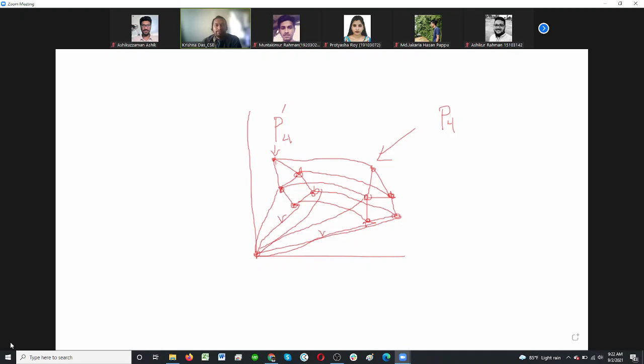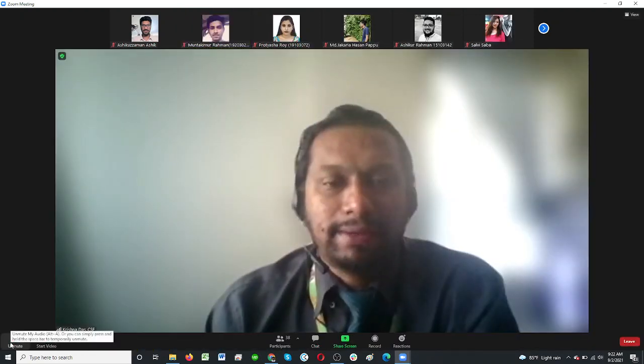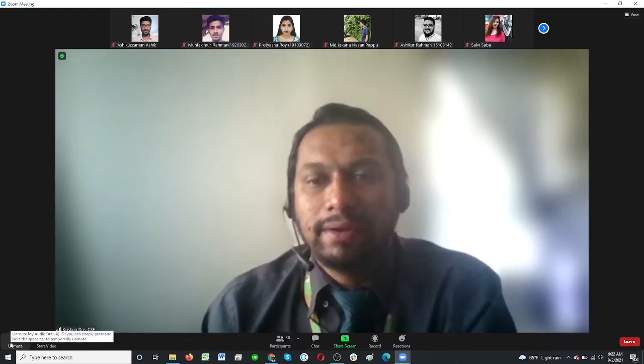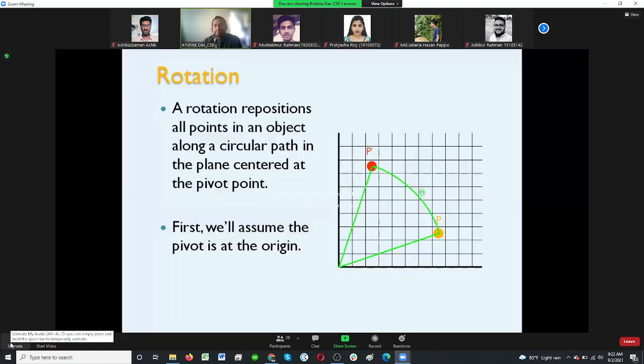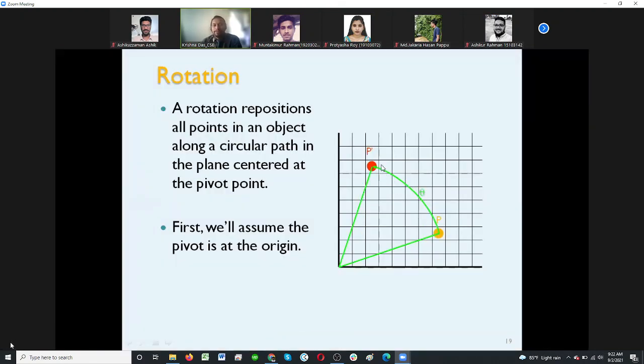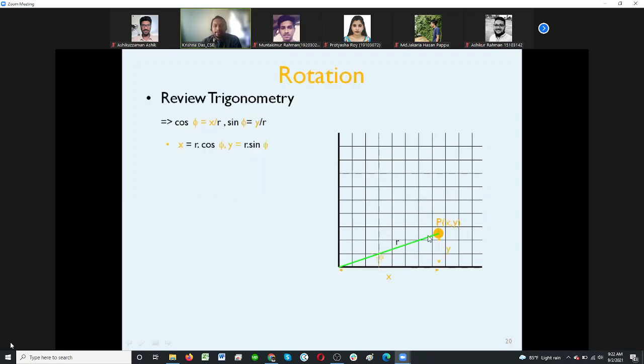The same concept has been applied here. Whenever we consider the movement of this point to this point, we consider that line as the radius. Now I have a theta degree positive rotation from the origin.